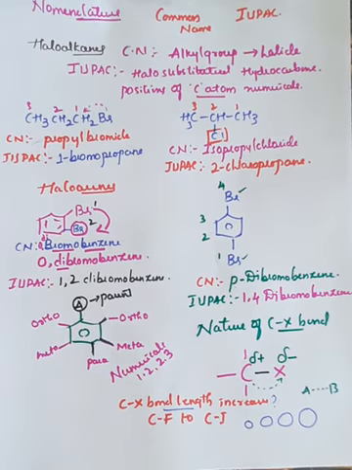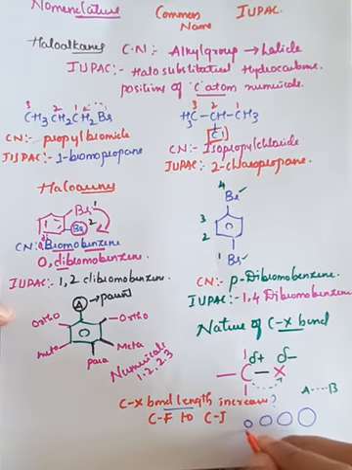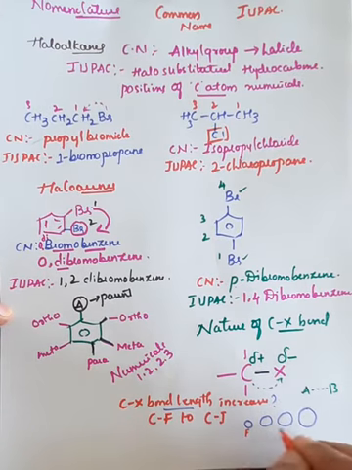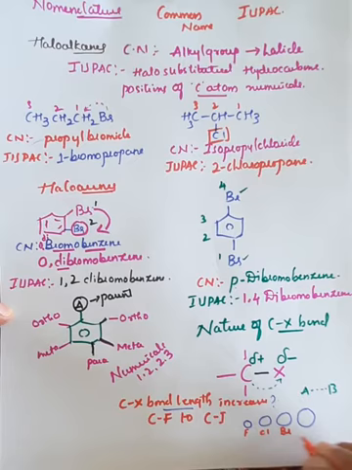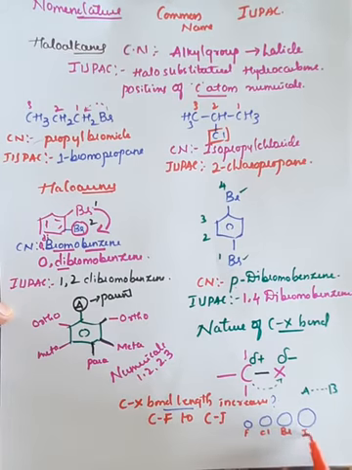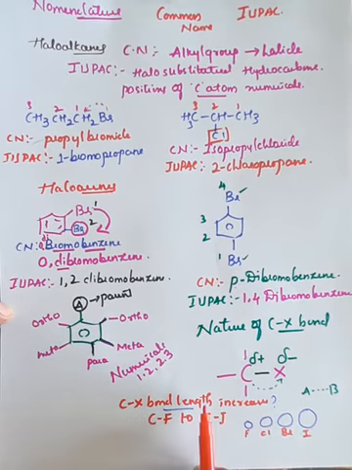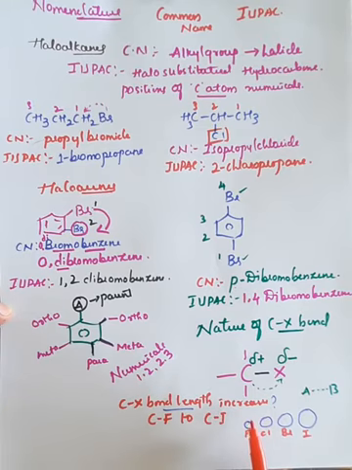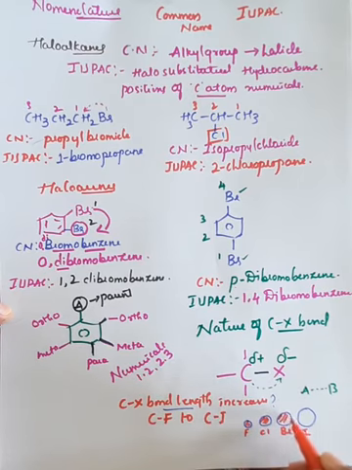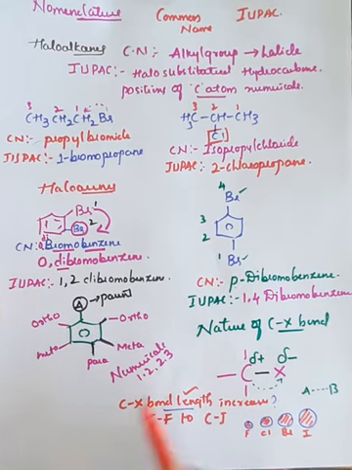Observe here. This is the fluorine atom which is very small. Next to that is chlorine, next bromine, next iodine. If carbon is bonded with fluorine, the bond length will be less because it is a smaller atom. If carbon is bonded to iodine, the bond length will be more, right? So the distance between the nuclei of the 2 atoms increases as the size of the atom increases. This is one of the important statements in case of haloalkanes.